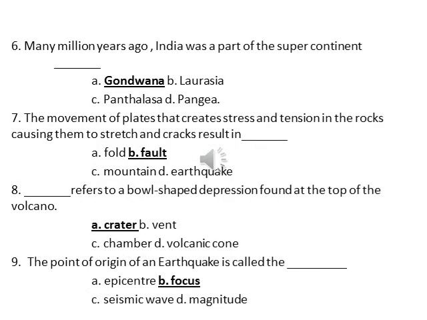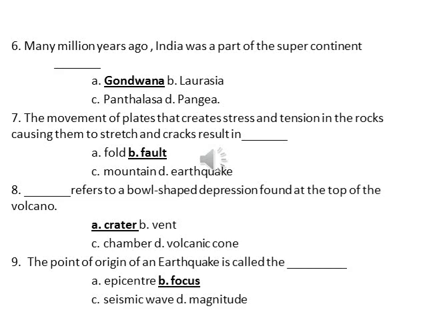Sixth, many million years ago, India was a part of the supercontinent. So I told you, Gondwana land. Then the movement of plates that creates stress and tension in the rocks, causing them to stretch and crack, results in dash. So because of the plate movement, there was a stress in the rocks, so that they crack. So that results in the fault. Yeah, so that is called a fault.